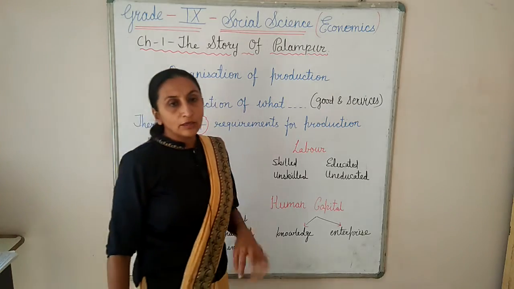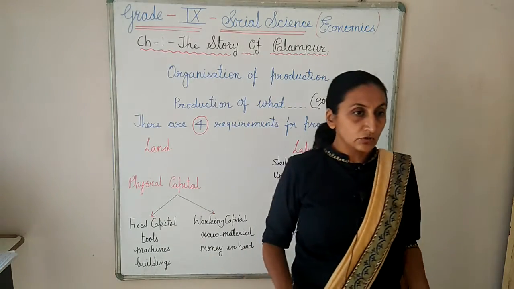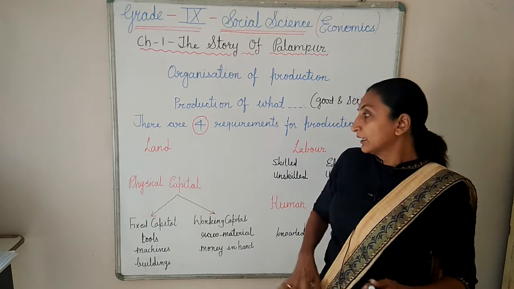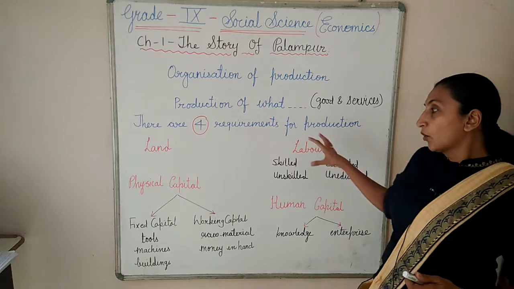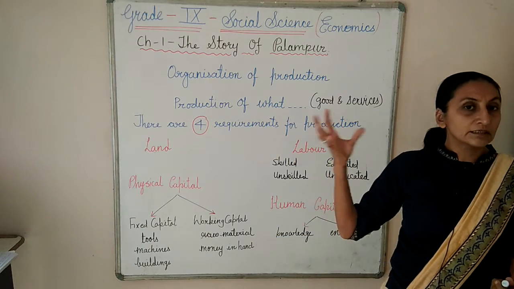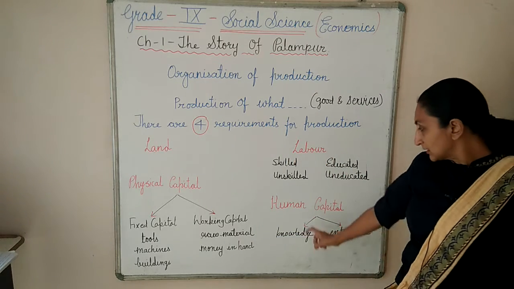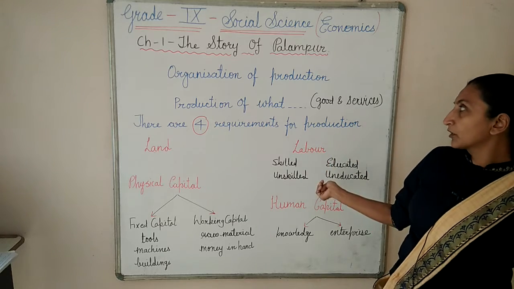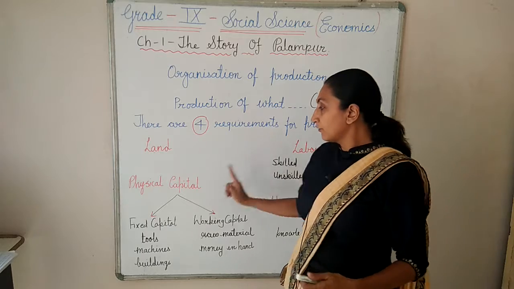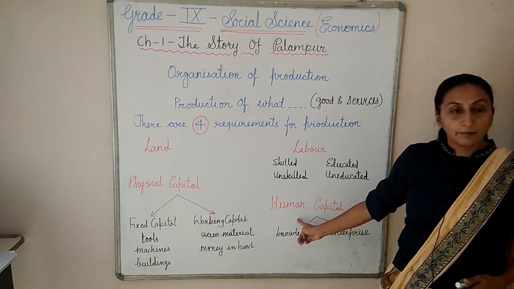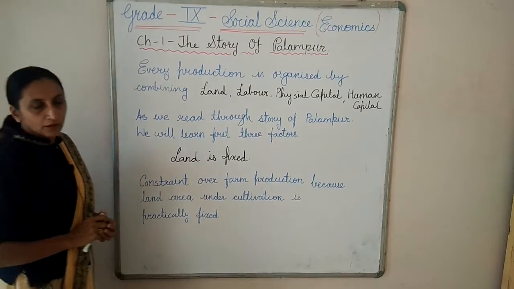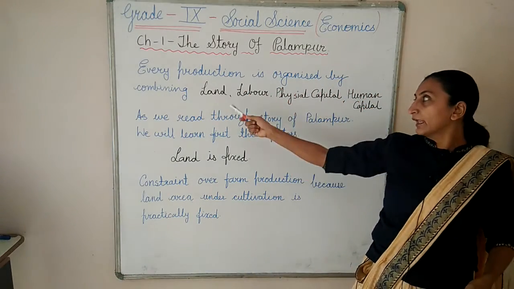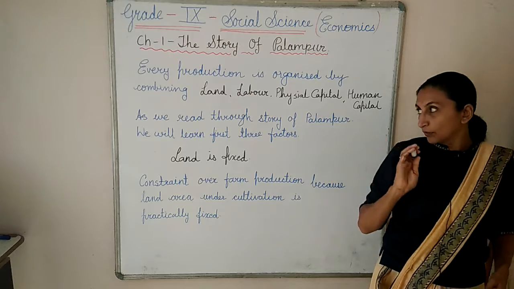Suppose I have all the things, but I don't know how to use them. Another person has the knowledge and the idea, and he helps me, or he makes all the things together, combining them and producing one thing. So that is the human capital. So now the basic four factors of production are land, labor, physical capital and human capital. Every production is organized by combining land, labor, physical capital and human capital.